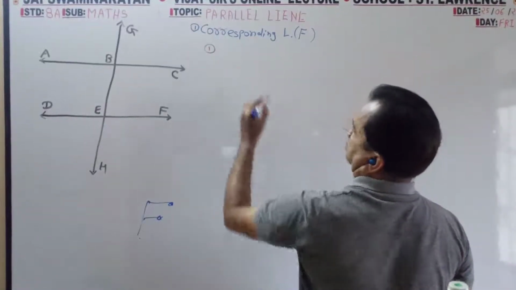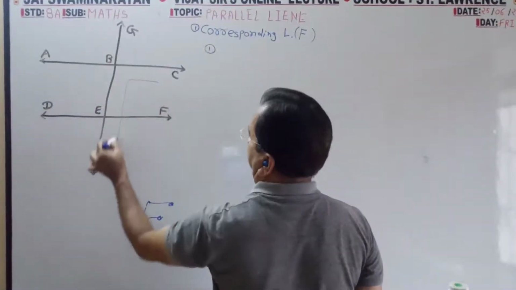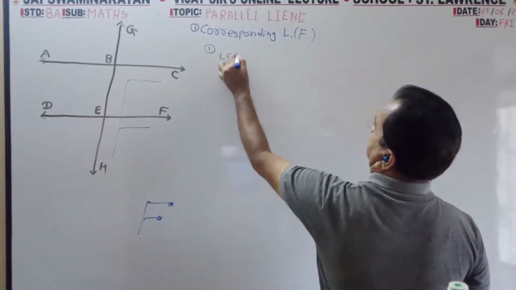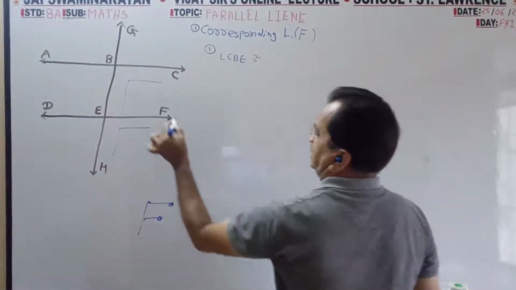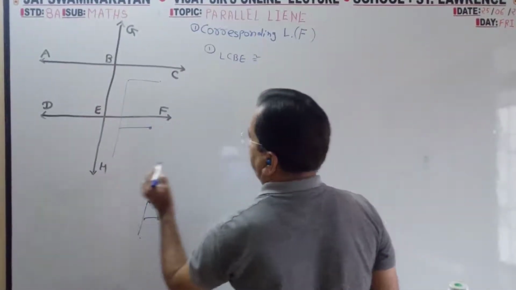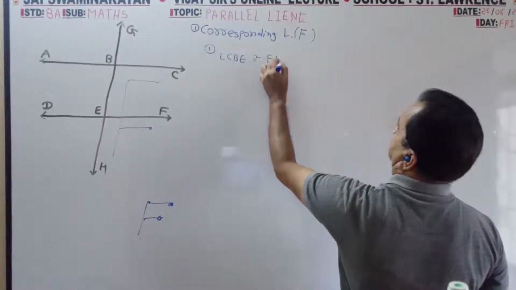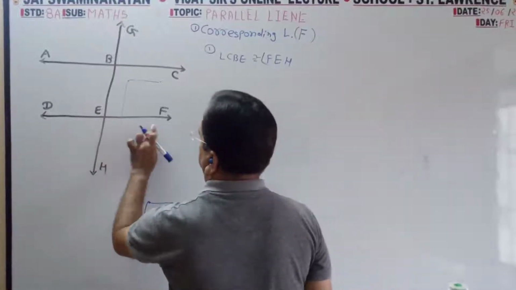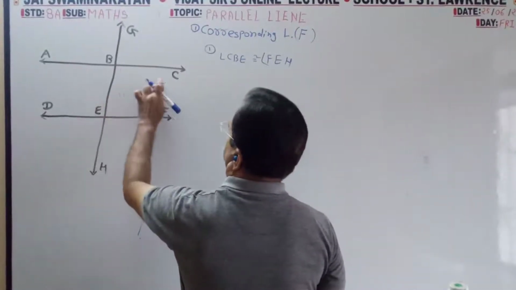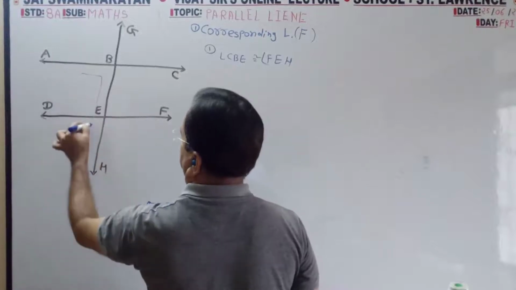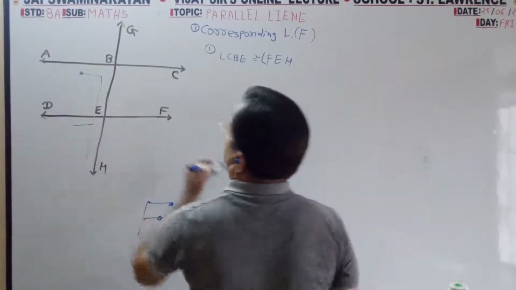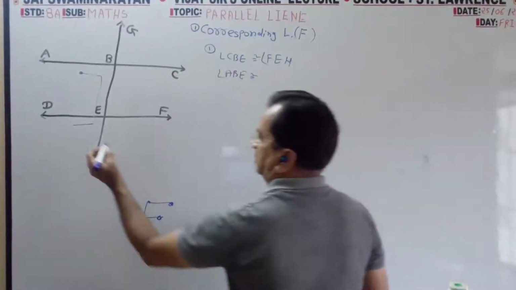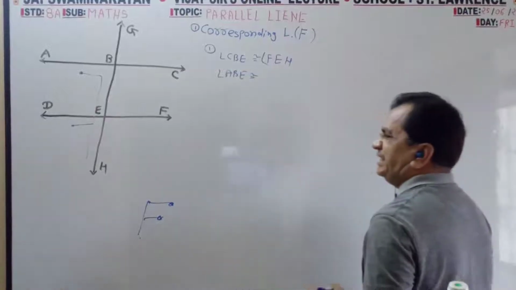So first, you can see this F. So 1, 2, 3: CBE. From here, FEH. Pair number 1. Now this is F. From here, 1, 2, 3: ABE. Pair number 2, 1, 2, 3: DEH.